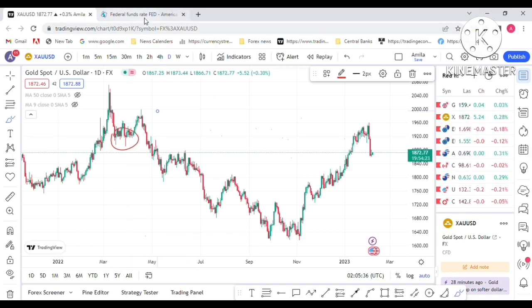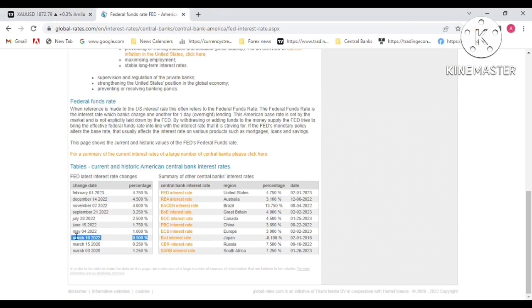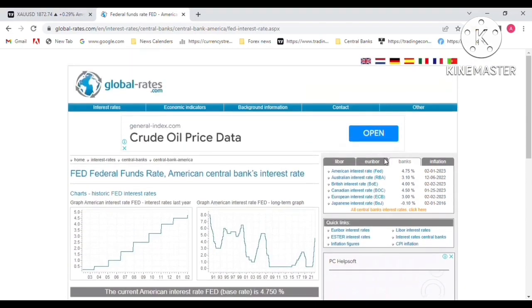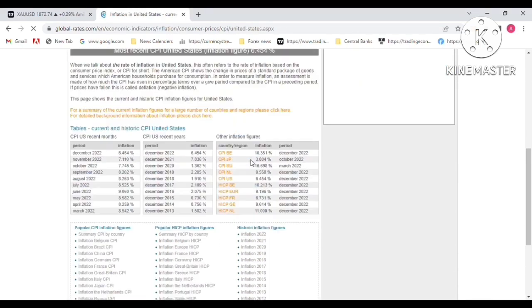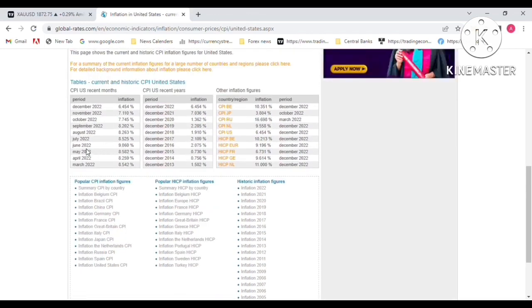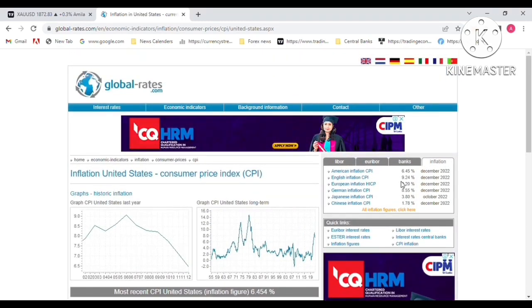I would like to show you the inflation data. I am going to the USA CPI data. The USA CPI data for March last year was very aggressive, 8.5%. That is a very high CPI figure for the USA in March 2022.